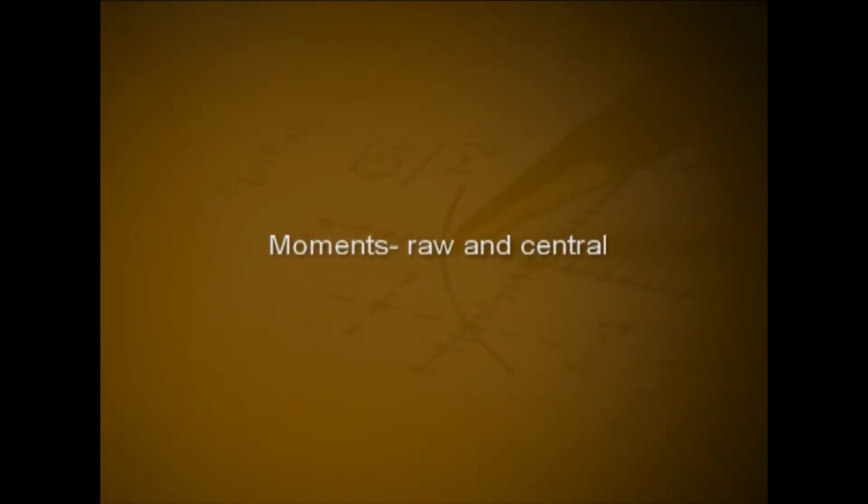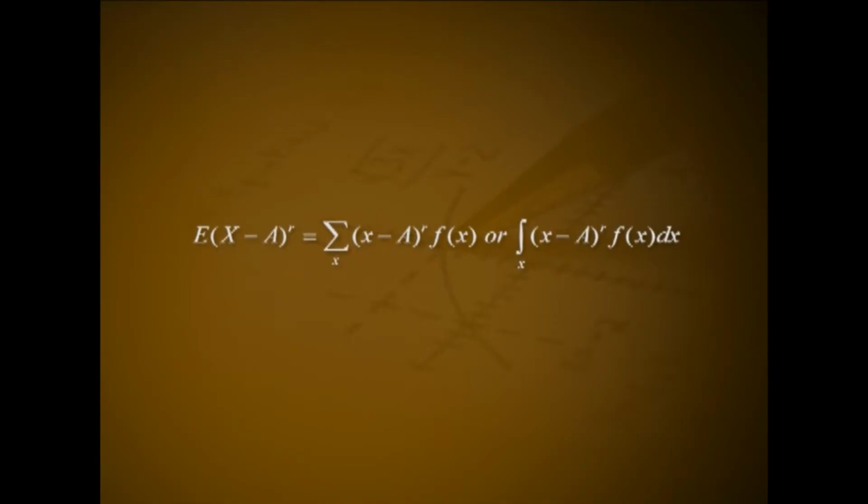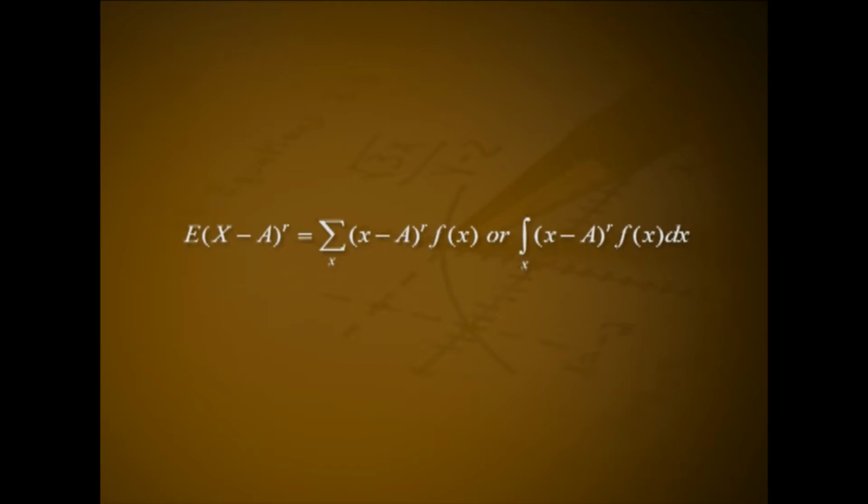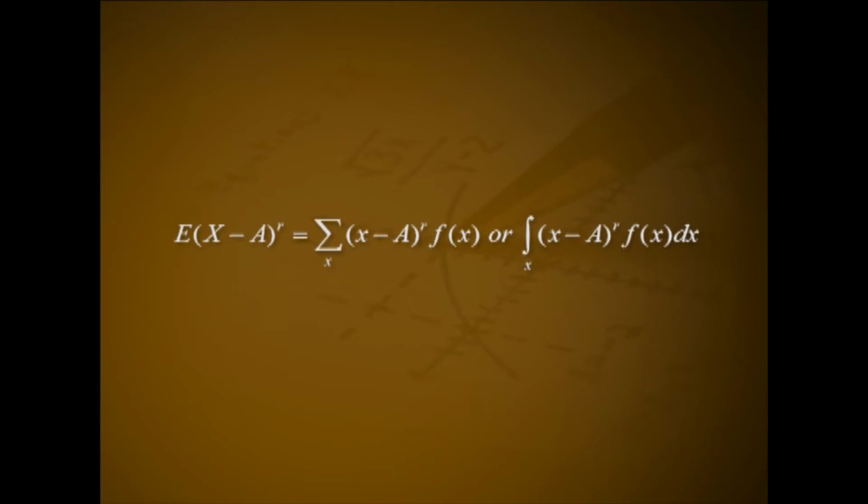Moments, raw and central. Let x be a random variable with PMF or PDF f of x, and let a be any constant and r any non-negative integer. Then expectation of (x minus a) raised to r, that is equal to summation over (x minus a) raised to r into f of x, or integral over (x minus a) raised to r f of x dx according as x is discrete or continuous, is called the moment of x about a, denoted by mu r dash of a, provided the summation or integration exists.